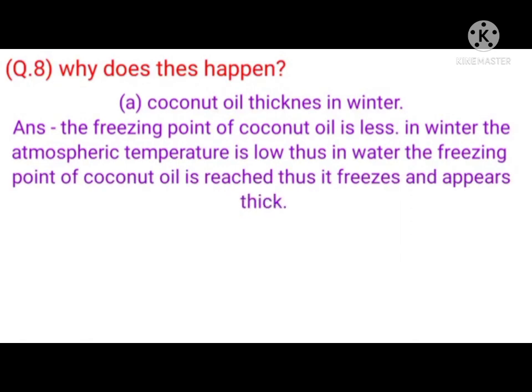Question 8. Why does this happen? A. Coconut oil thickens in winter. Answer. The freezing point of coconut oil is high compared to the winter temperature. The atmospheric temperature is low, thus in winter the freezing point of coconut oil is reached. Thus it freezes and appears thick.